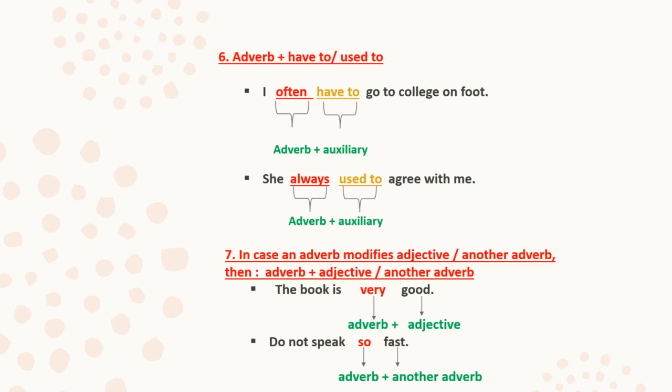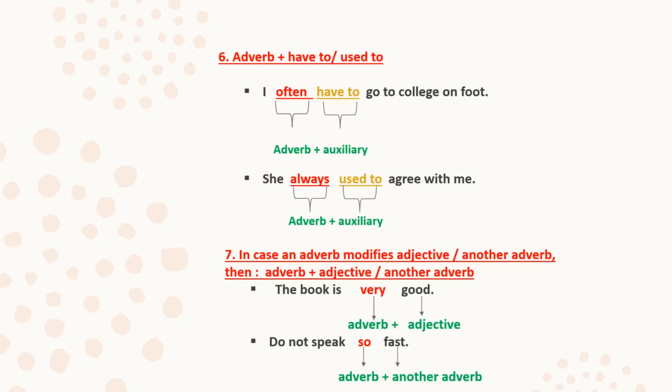Means, suppose two adverbs are there. Till now, we have talked about the relationship between adverb and verb. But now we are going to talk about what happens when in a sentence there is an adverb and that adverb is modifying an adjective or another adverb. Okay. So in that case, when an adverb modifies an adjective or another adverb, it is placed before them.